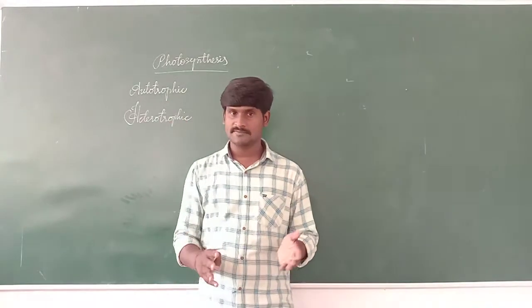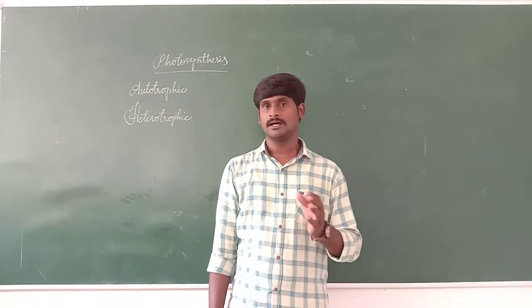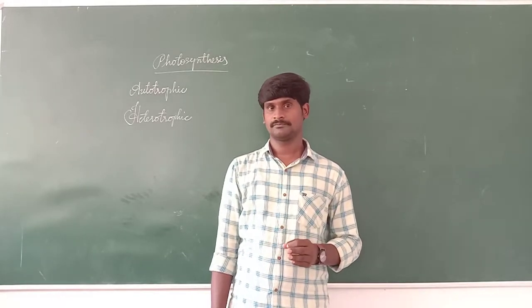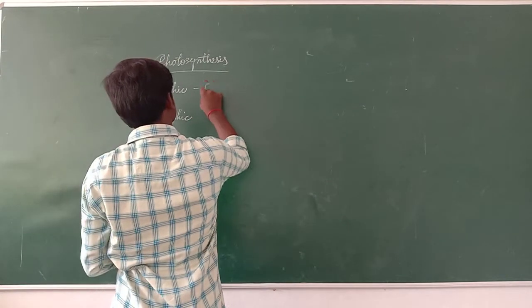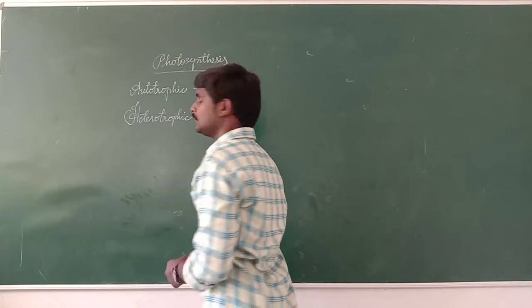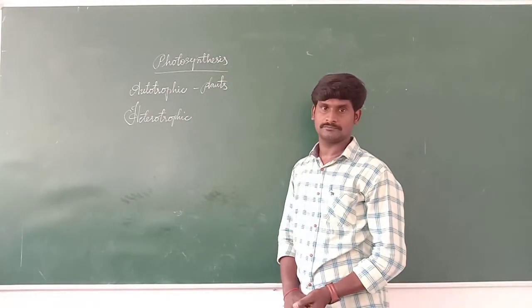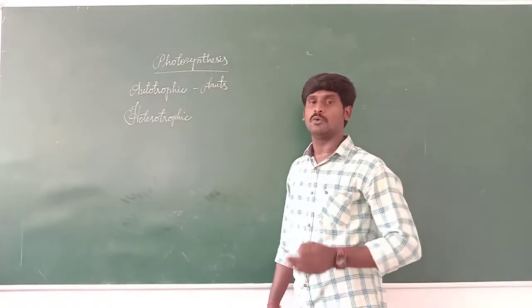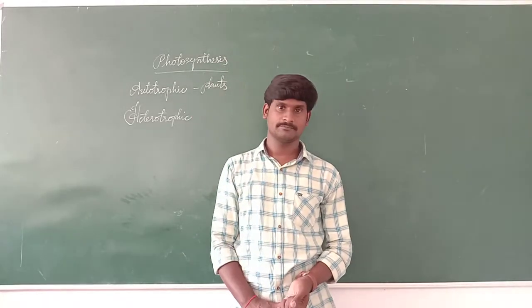Some living organisms can prepare their food on their own. That is called an autotroph. An example of autotrophs is plants, but not all plants. Only the green plants are called autotrophs.